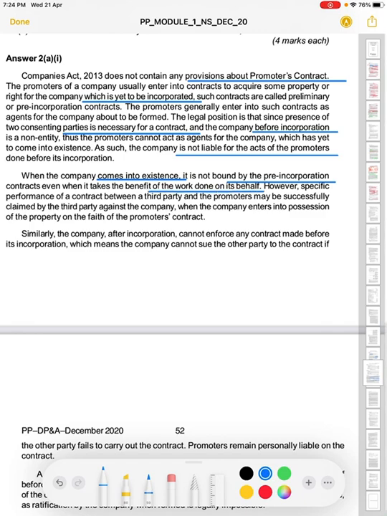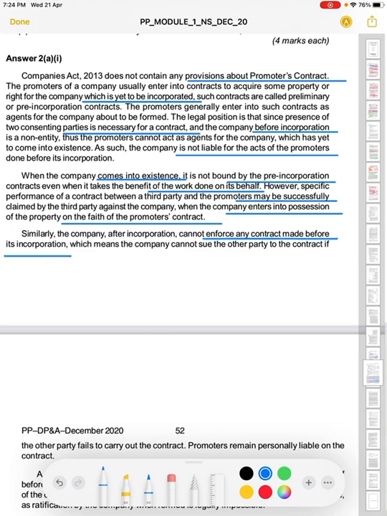Means that the company is not bound by the pre-incorporation contract, जो उसके बेनिफिट के लिए काम किया गया. However, specific performance of a contract between a third party and a promoter may be successfully claimed by a third party against a company when the company has come into possession of a property on the faith of the promoter's contract. Similarly, a company after incorporation cannot enforce any contract made before its incorporation.